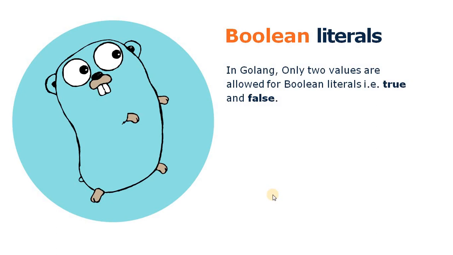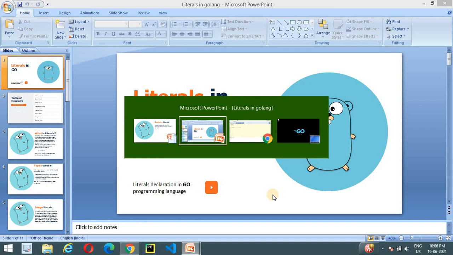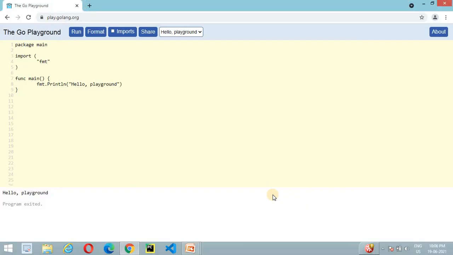So let's move to the practical part. We are going to the web browser. Here we have already opened the playground for Golang. If you notice, here we use the string literal hello, comma, playground.